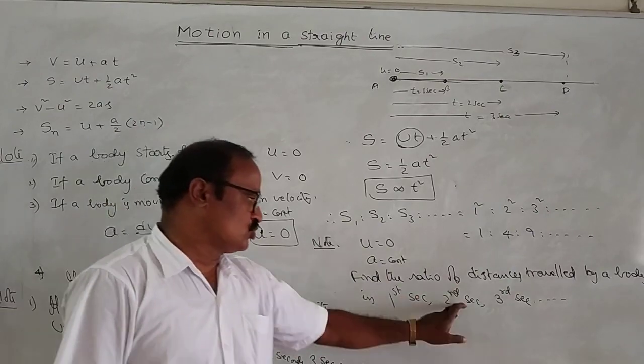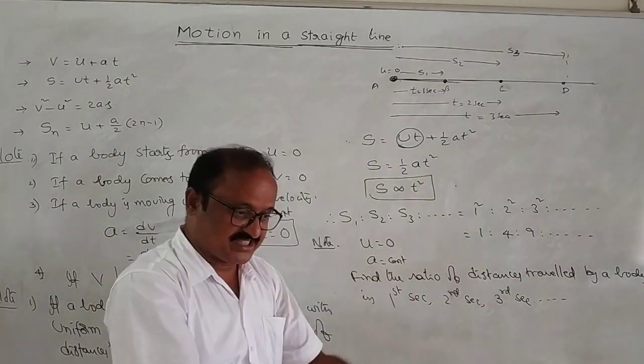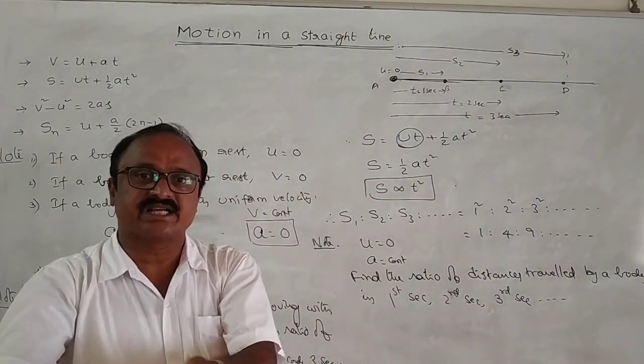Not 1 second, 2 seconds, 3 seconds. First second, second second, third second, and so on.